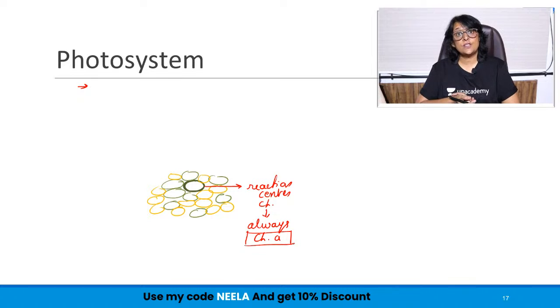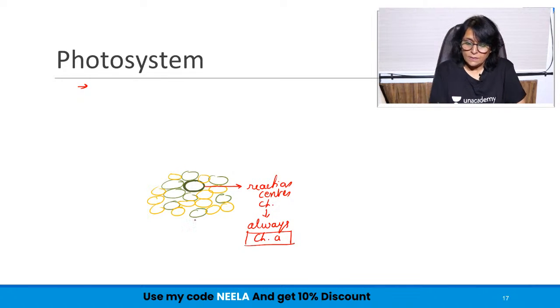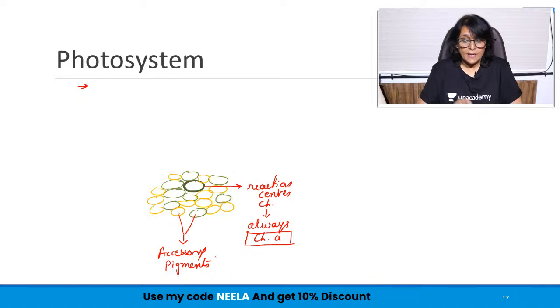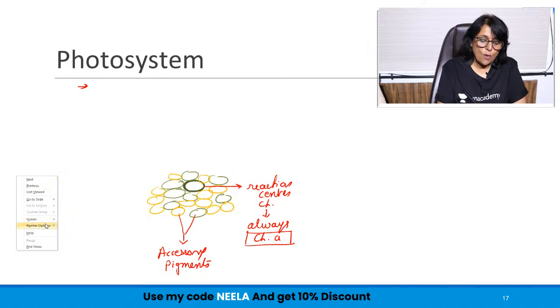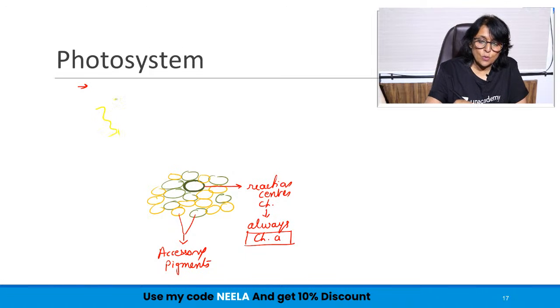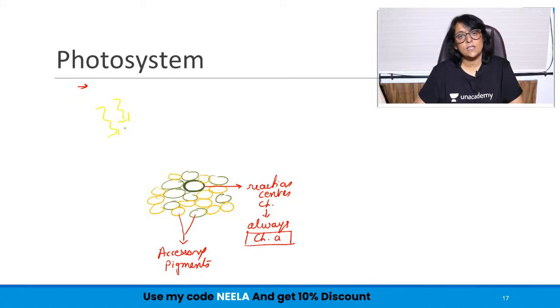The other pigments that we have drawn, the chlorophylls, carotenoids, xanthophylls and all, are called accessory pigments. Accessory means helping. Now when sunlight falls on this collection of pigments, suppose this is the source of light and sunlight falls on all these pigments.